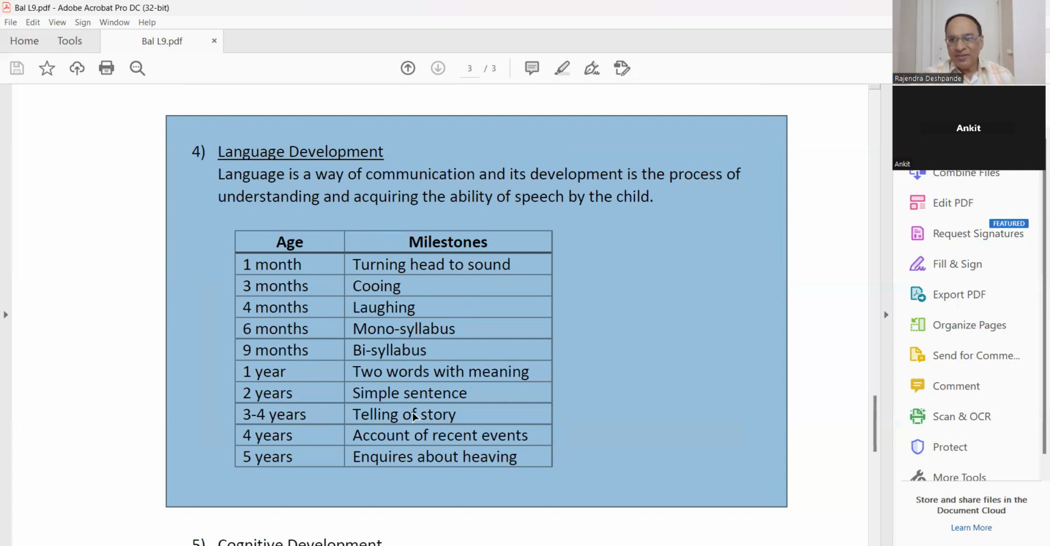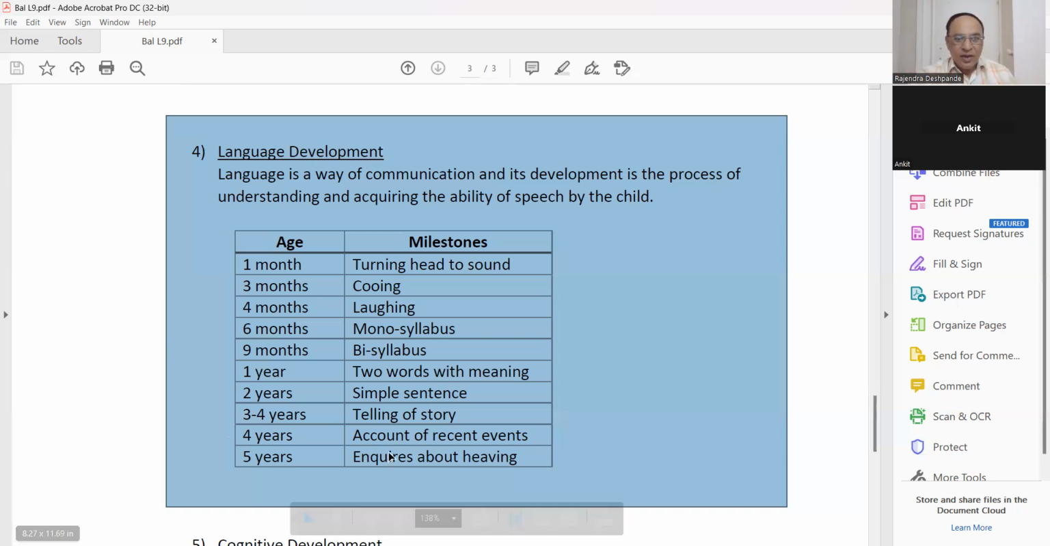2 years, simple sentence. Like for example, mala bhuk lagli. Pani paije. Water, I want water. So see, this type of sentence he will start at the age of 2 years. 3 to 4 years, he can repeat the storytelling with the parents. Suppose you tell him any story, for example, the mouse and the lion and the net, and you ask what that mouse is saying to the lion. So he will start participating in the storytelling process.